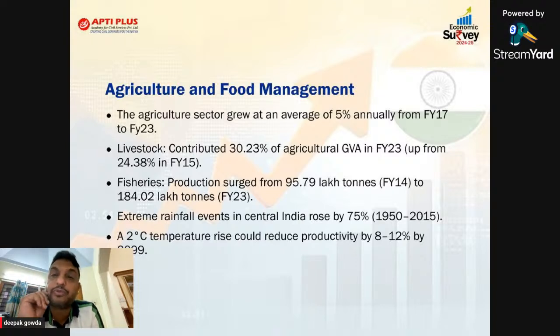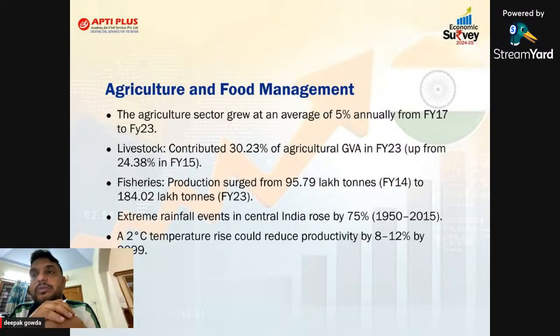In 2015, as we remember, the present government launched a scheme called doubling the farmers' income by 22-23, the same financial year 23. They were going to ensure that farmers' income will double. But remember, if you want to double the farmers' income on the same agriculture land, the agriculture growth rate should be double digit, that is minimum 10%. But after independence, Indian agricultural growth rate never achieved double digit. The economic survey says that in the last 6 years we grew at a rate of 5%. So which shows we did not achieve doubling farmers' income.